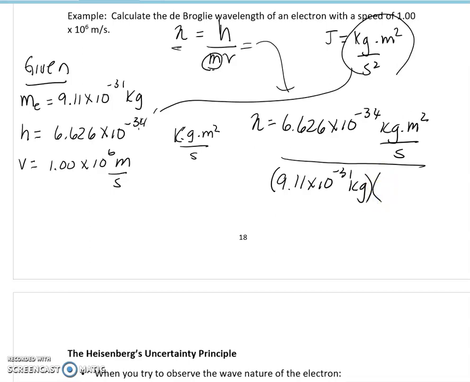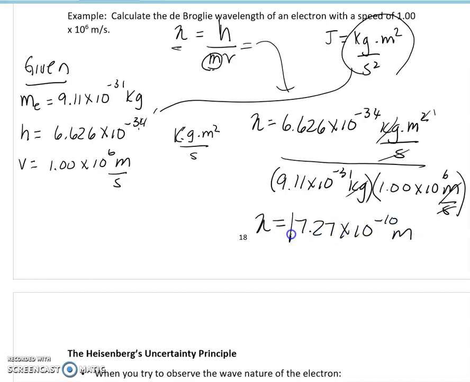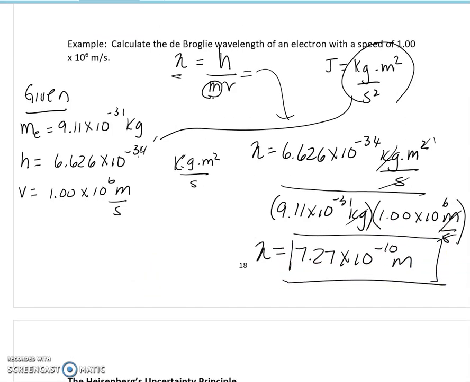And our units match also for our velocity, 1 times 10⁶ meters per second. The seconds cancel, the kilograms cancel, and then one of the meters cancels, and we're left with just one meter. That's perfect, that's our wavelength. When we do this calculation, 7.27 times 10⁻¹⁰ meters is the wavelength for that electron at 1 times 10⁶ meters per second.